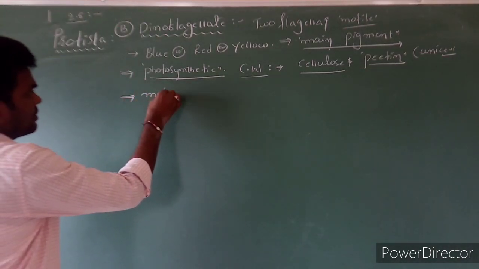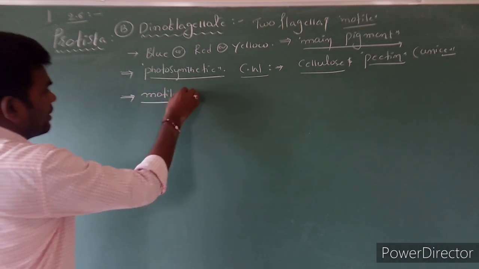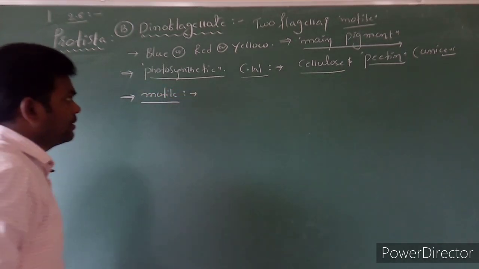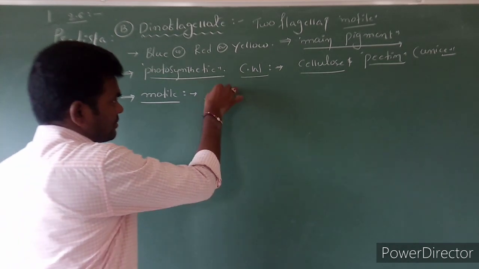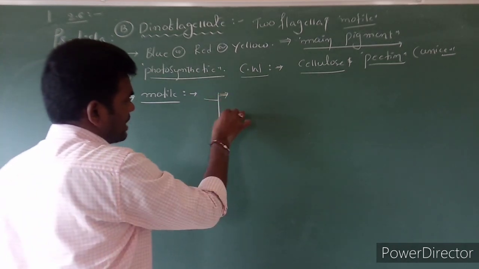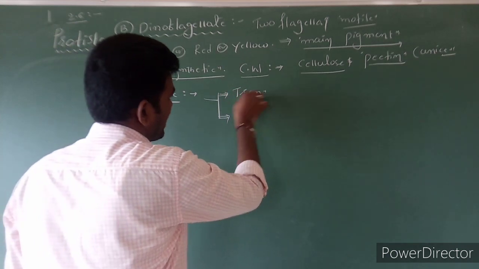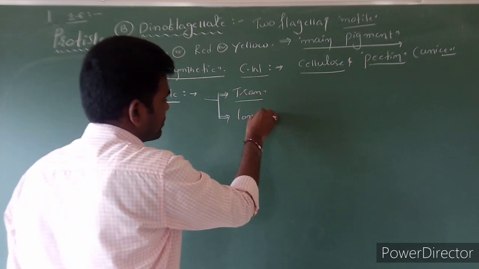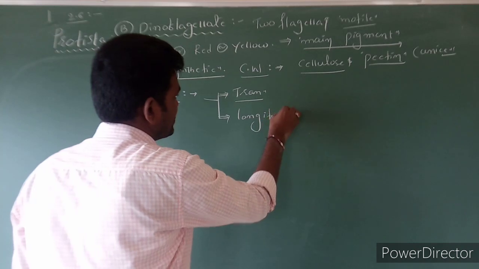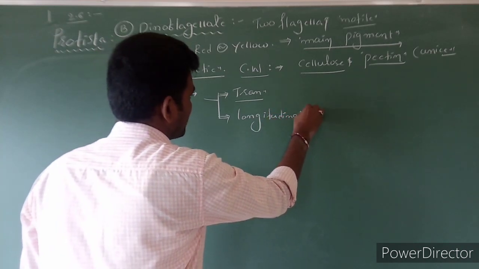Next, it is motile. There are two flagella present. One flagellum is transversely arranged, and one is longitudinally arranged.